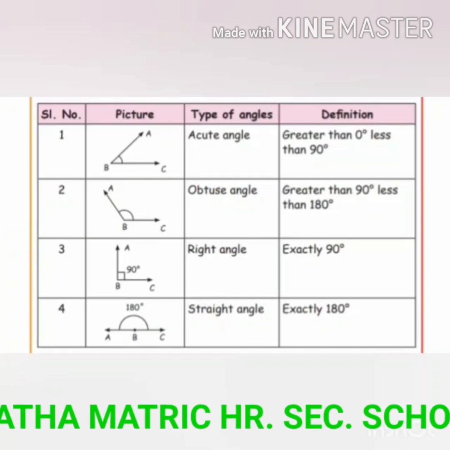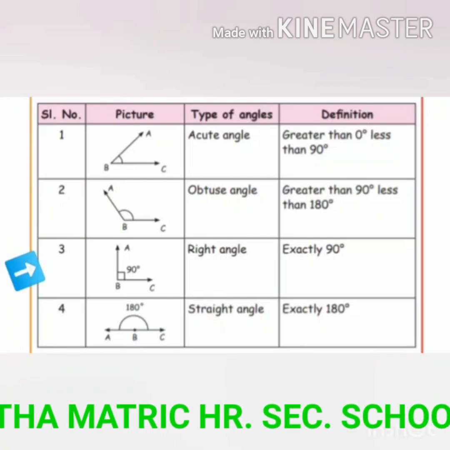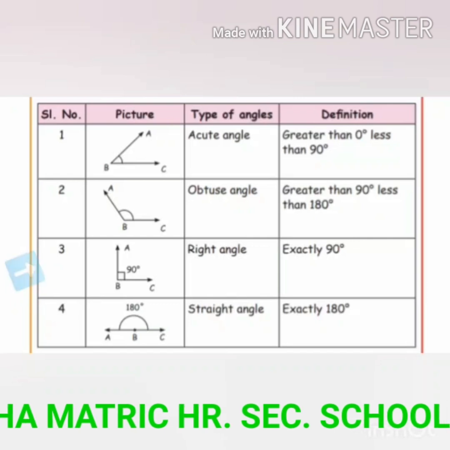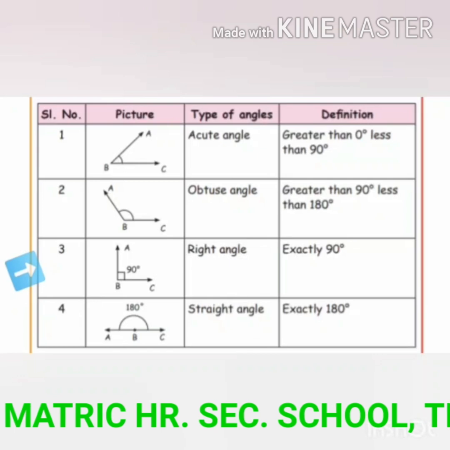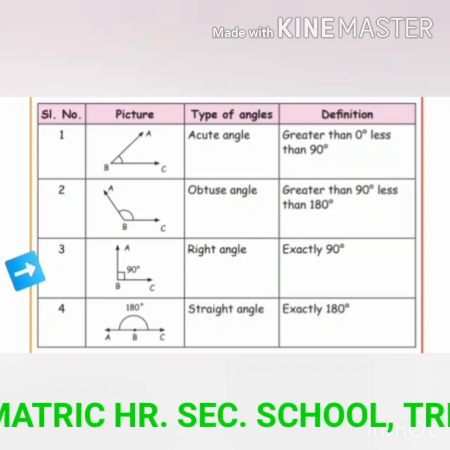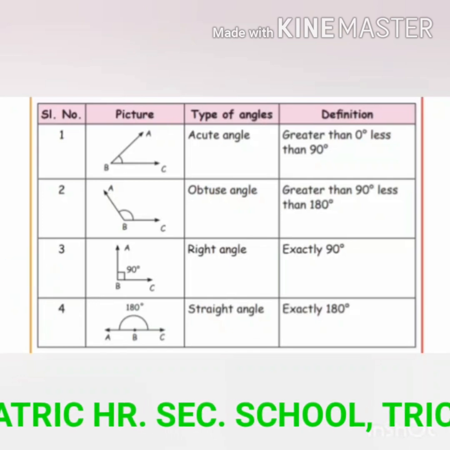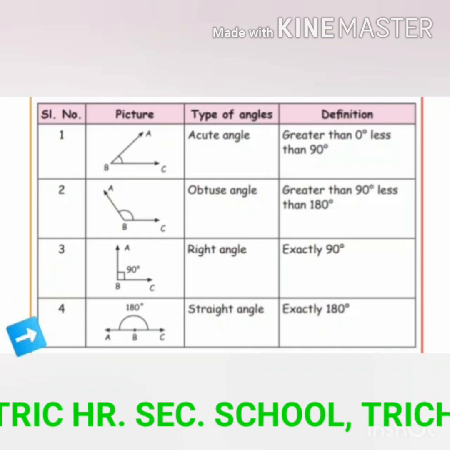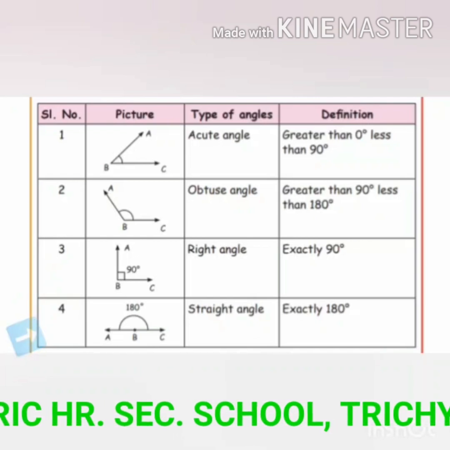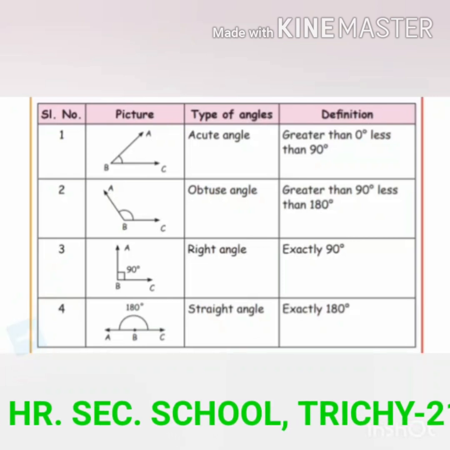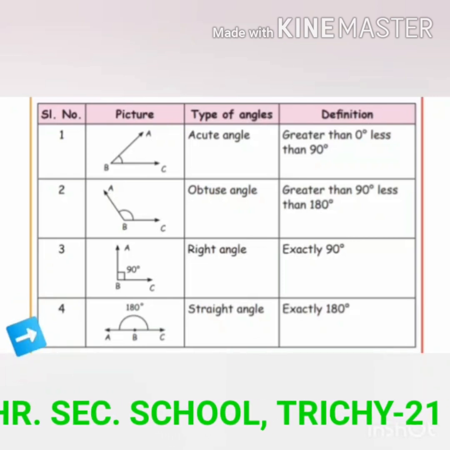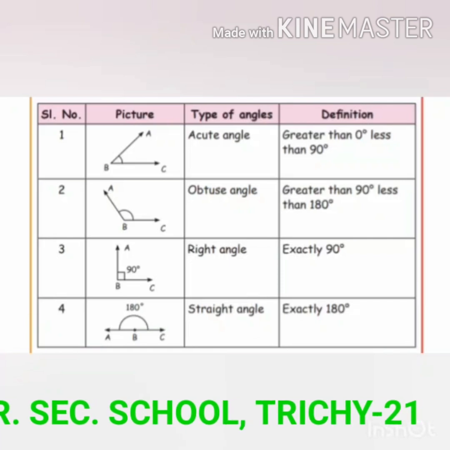Next, see the third angle, that is a right angle. If the angle measures exactly 90 degree, that is called a right angle. See the last picture, that is a straight angle. If the angle measures exactly 180 degree, it is called a straight angle.